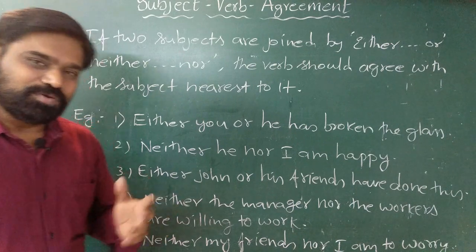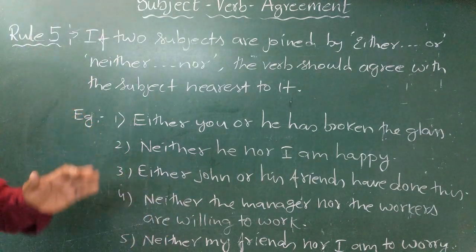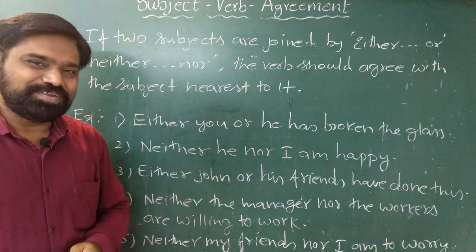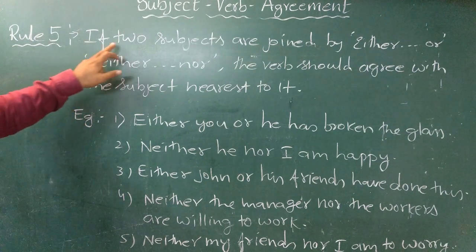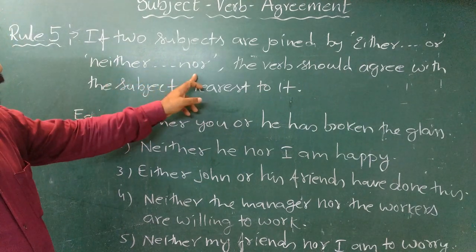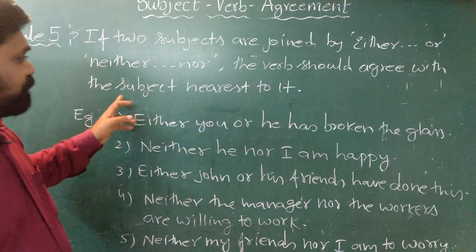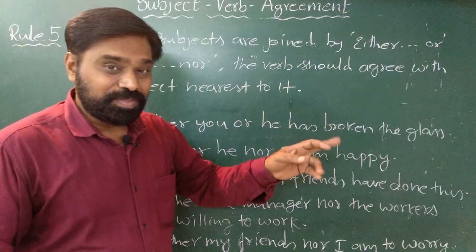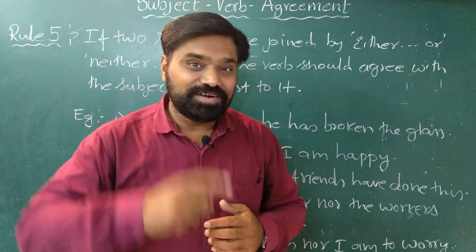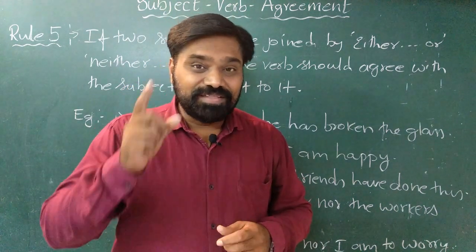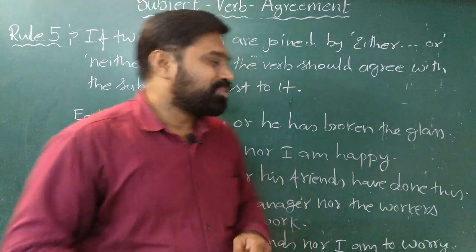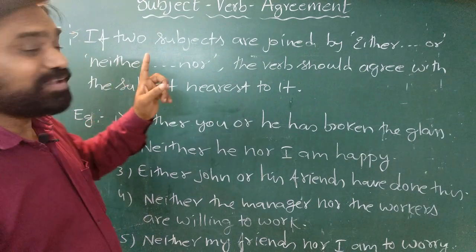Let's see the next rule, rule number 5. Now from here onwards, you are going to find some interesting things. You have to be really alert. See this thing. If two subjects are joined by either or, neither nor, the verb should agree with the subject nearest to it. Now here we are using the third type of conjunction. In the third rule we used and. In the fourth rule we used as well as with. Here we are using either or, neither nor.